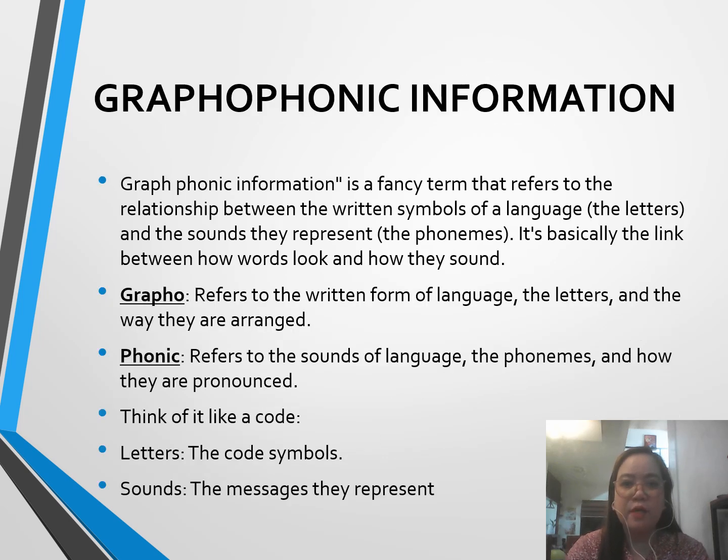So we have the graphophonic information. So what is graphophonic information? Graphophonic is a fancy term that refers to the relationship between the written symbols of a language, or the letters themselves, and the sounds they represent, the phonics. It's basically the link between how words look and how they sound.